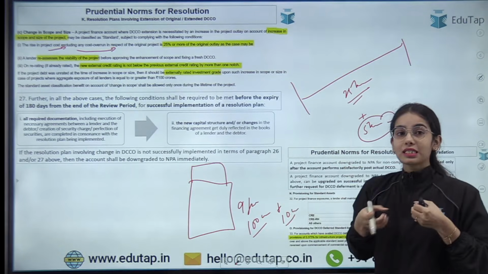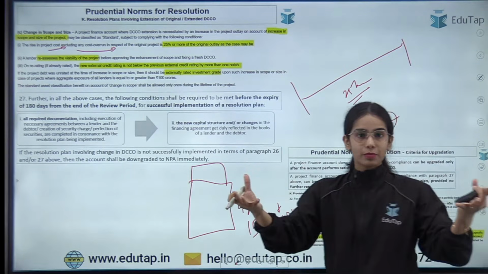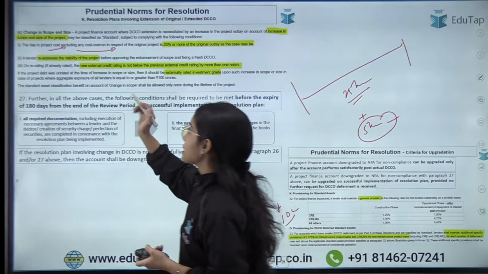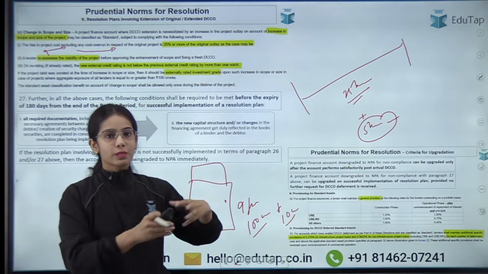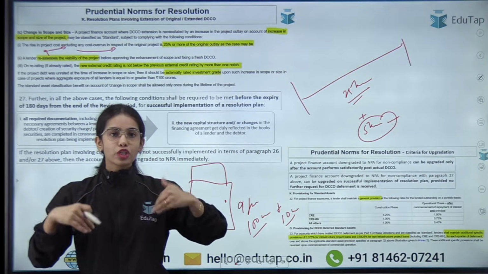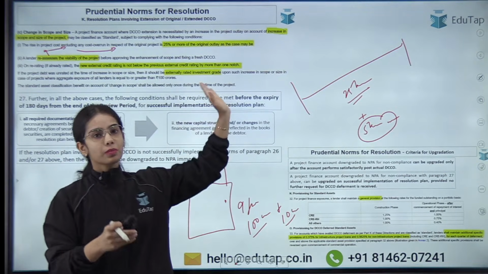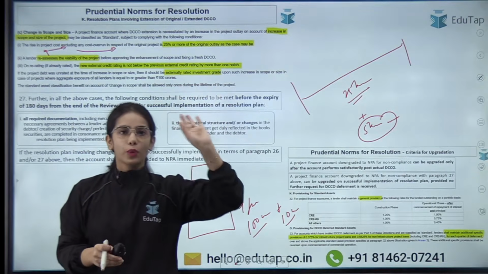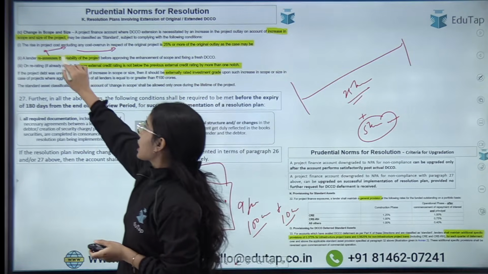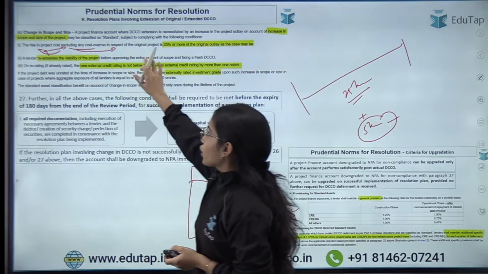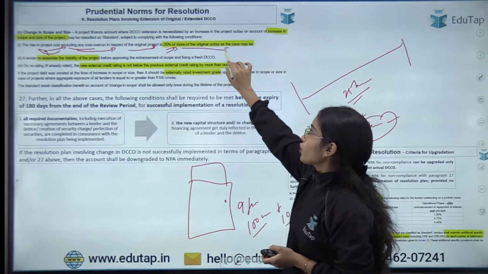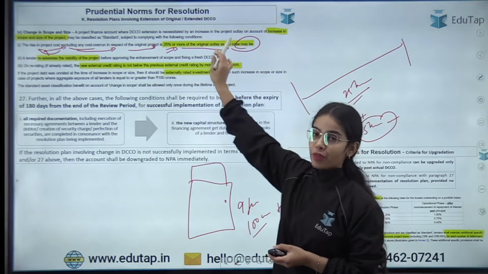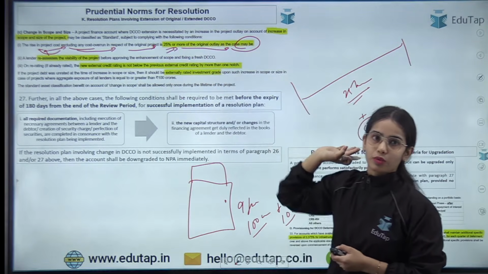So that means if the scope or the size of the project is being expanded, in this case it is allowed to raise the project cost, because there is more expansion of the project happening. So the project cost is allowed to rise up to 25%. Project cost is allowed to rise excluding any cost overrun in respect of the original project, if it is 25% or more of the original outlay, as the case may be. So 25% or more, this is allowed.